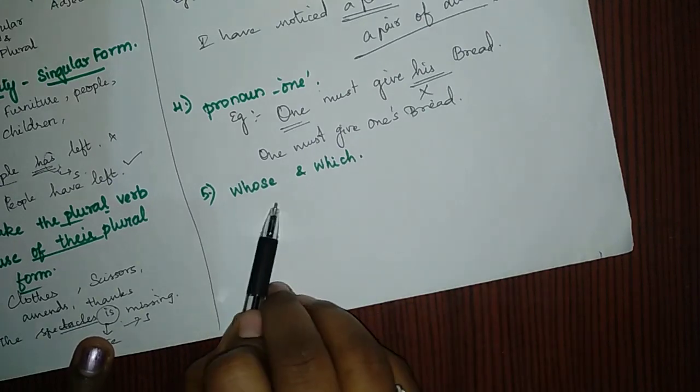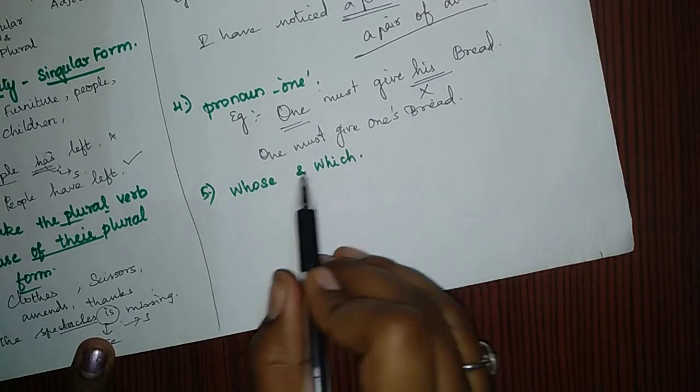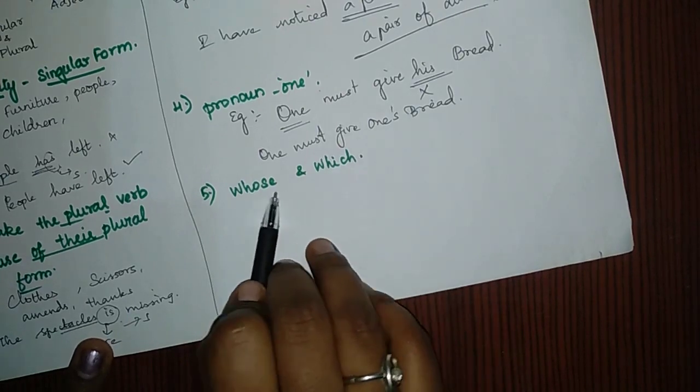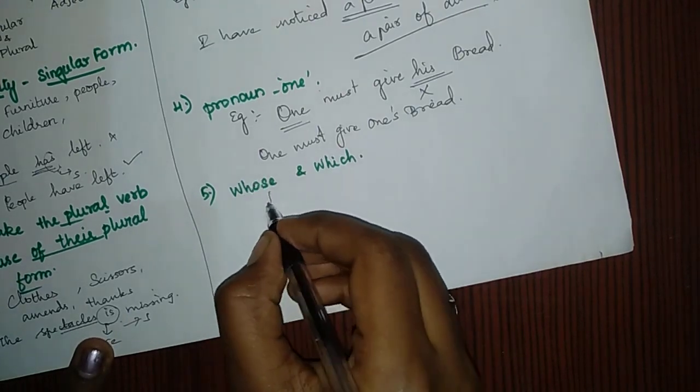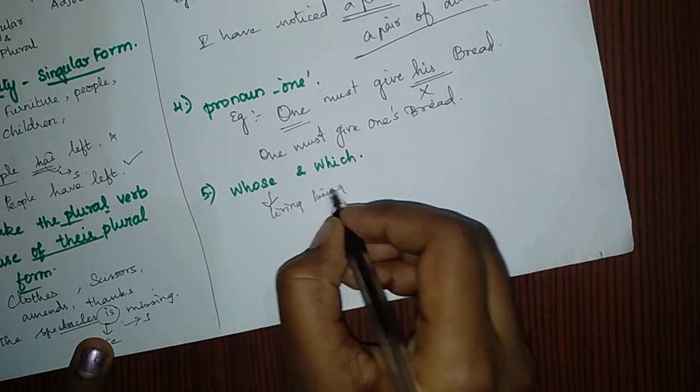And the fifth form where we make mistakes is 'whose' and 'which'. Where should it be replaced or where should it be used, like that questions. 'Whose' should be used for living beings, like humans.